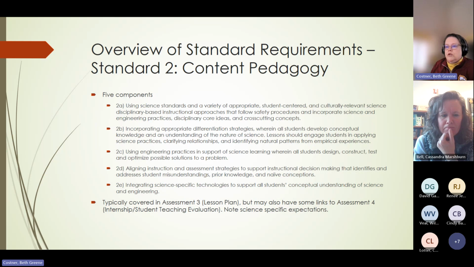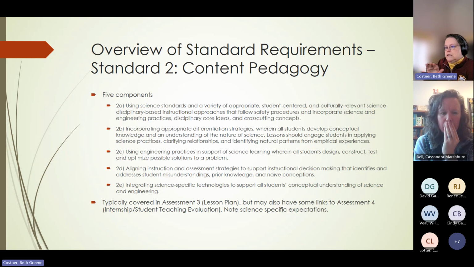But if your alignment's not great, for example, to 2C, and you don't get 2C, but you get the rest of them, you're probably going to have the preponderance of evidence, and you're probably going to be okay at the state level. It's always good to have all of them, but there is a little flexibility with that at the state level.